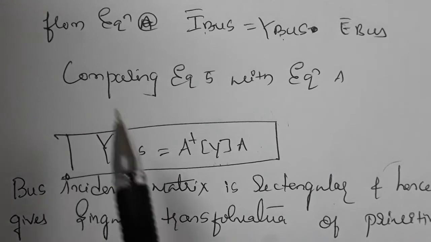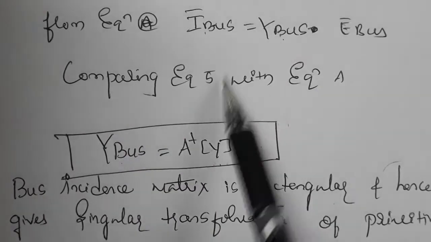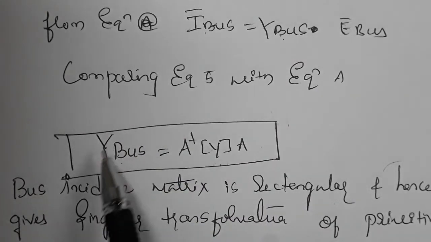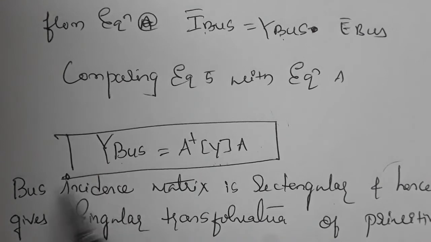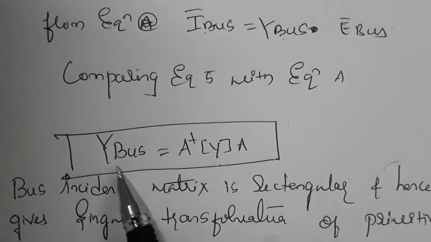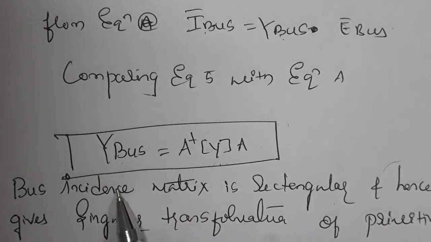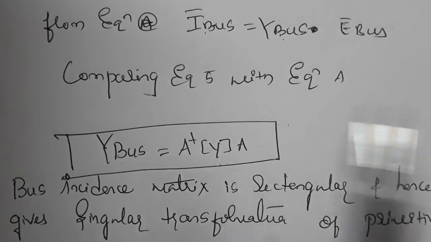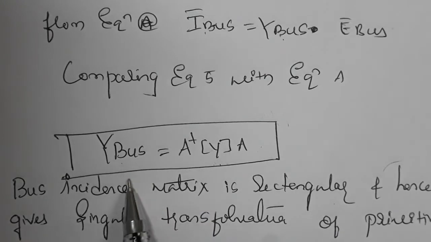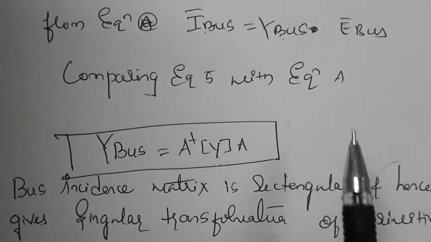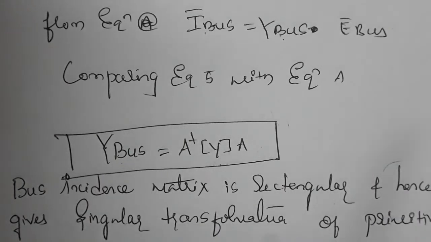Once you get the value of Y bus in matrix form, you take its inverse. If it is 3 cross 3, then you can do it easily in a calculator. But if it is larger than that, it will be a lengthy process, so some techniques are there to find those, and I will tell you how to do that. A 3 cross 3 matrix is not that lengthy, because in all engineering calculators we can do the inverse easily. There is a matrix mode; you go to that matrix mode, substitute all those values and press inverse.